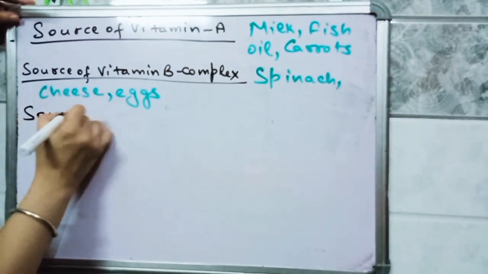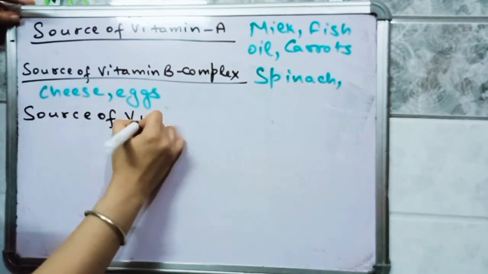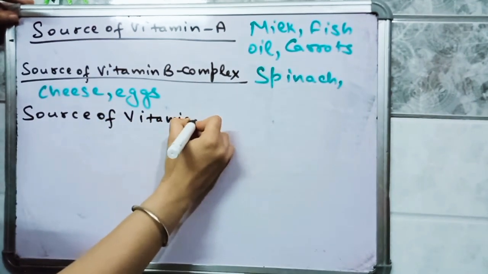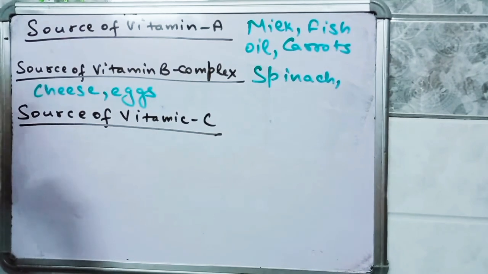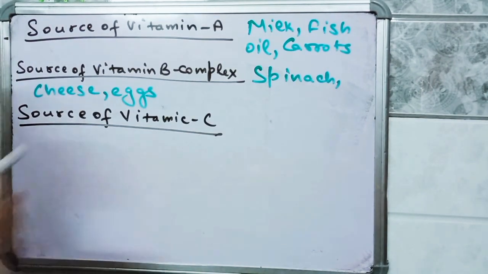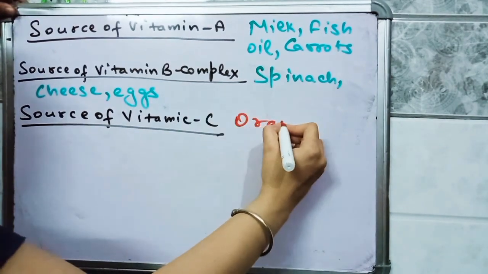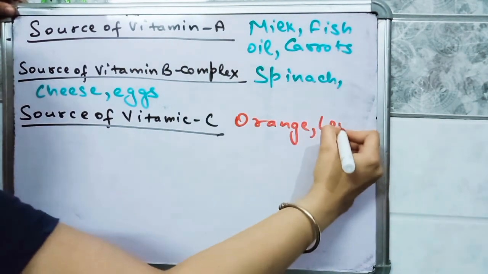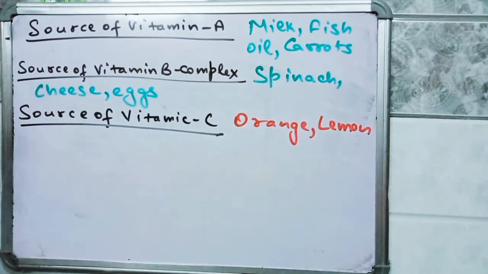Source of vitamin C are citrus foods. So orange, lemon, etc. All citrus foods contain vitamin C in it.